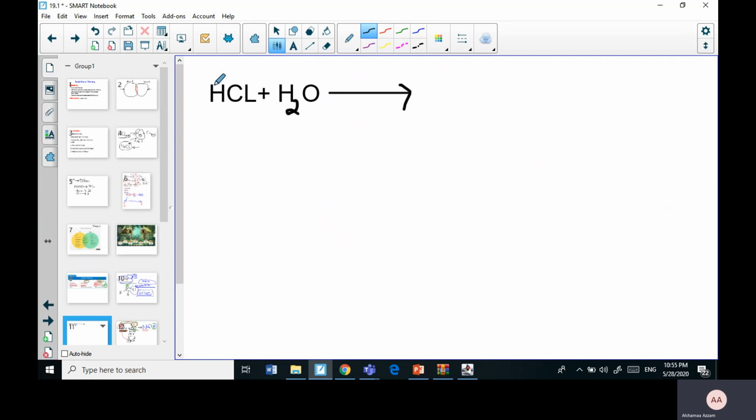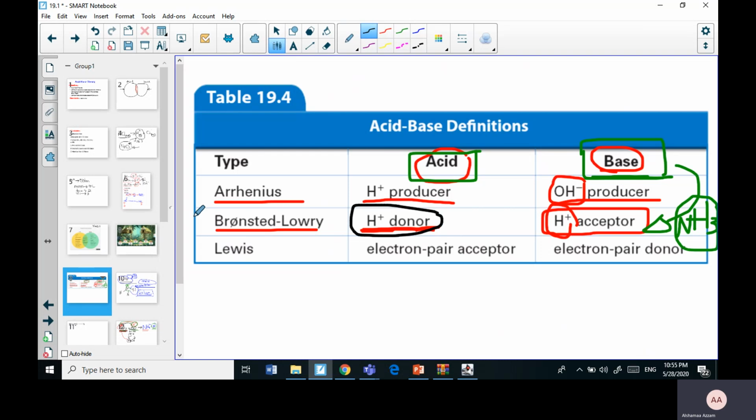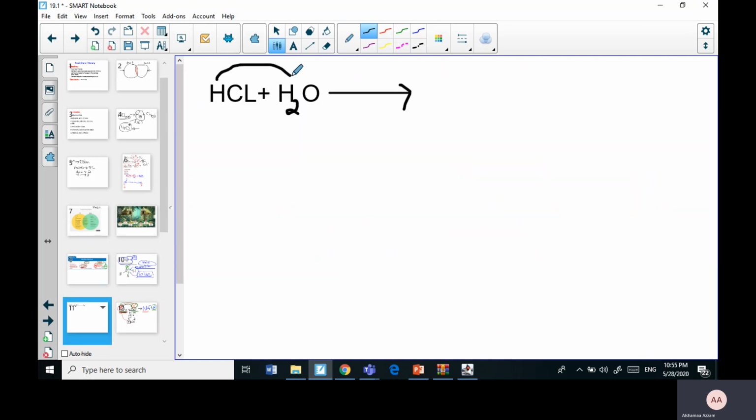The hydrogen is going to be donated, right? Because we said, according to Bronsted-Lowry, it's a proton donor. So it is going to be donated to what? To the water.